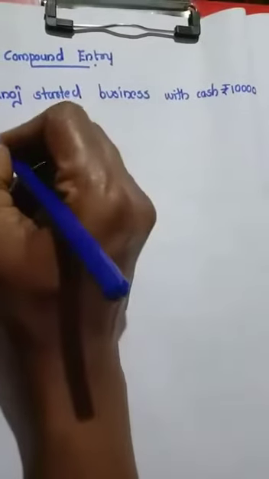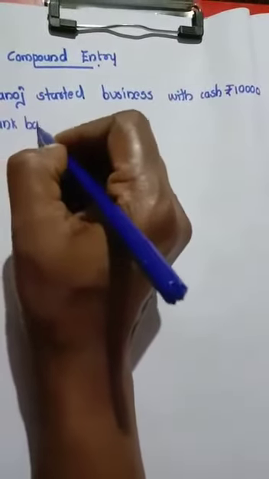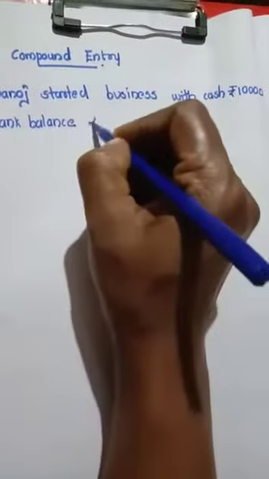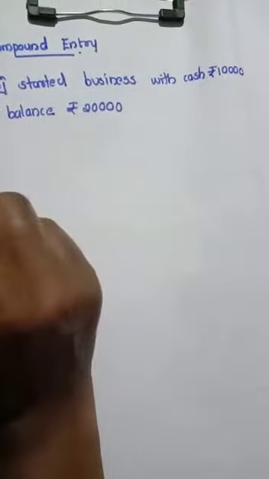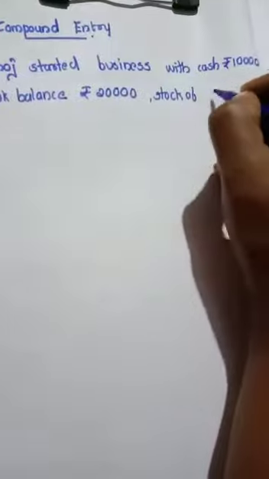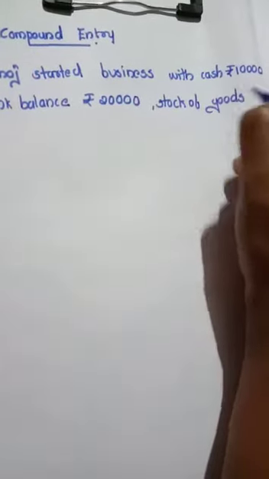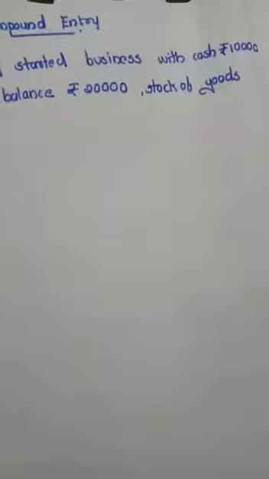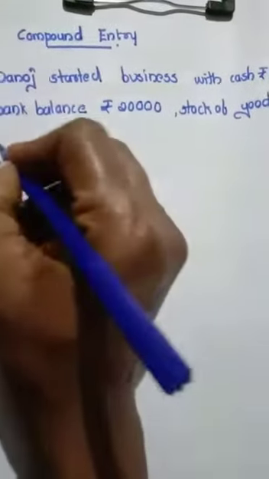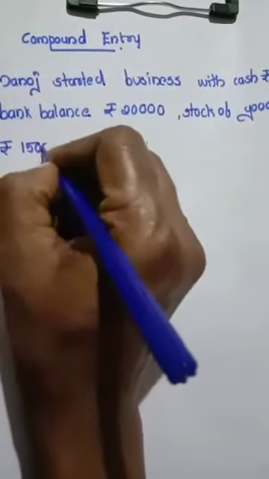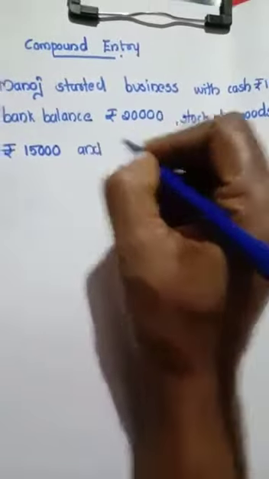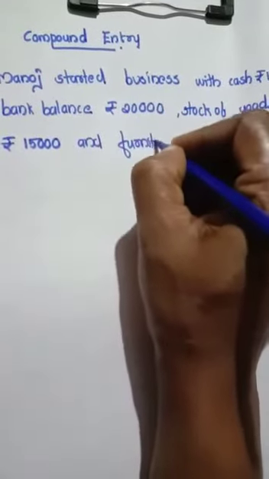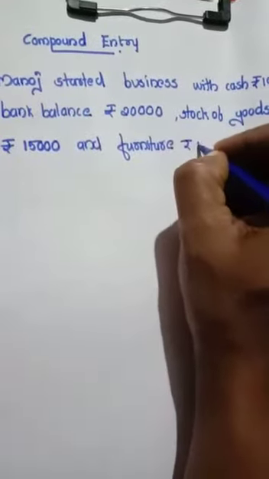Bank balance rupees 20,000. Stock of goods rupees 15,000. And furniture rupees 5,000.